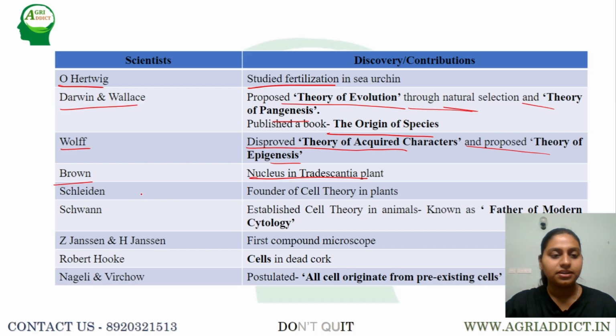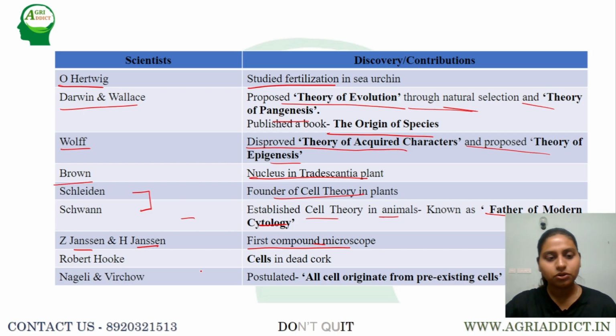Next, these two important scientists, Schleiden and Schwann, gave the cell theory. Schleiden was the founder of cell theory in plants, whereas Schwann was responsible for cell theory in animals, for which he is also known as father of modern cytology. Next, Janssen and Janssen together were responsible for assembling the first compound microscope.